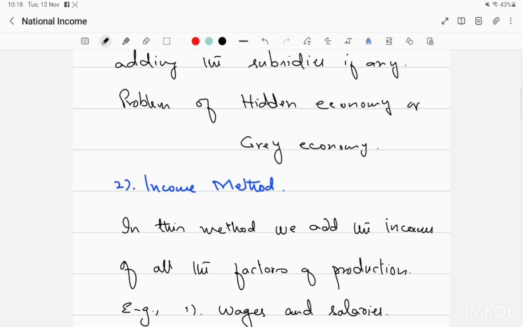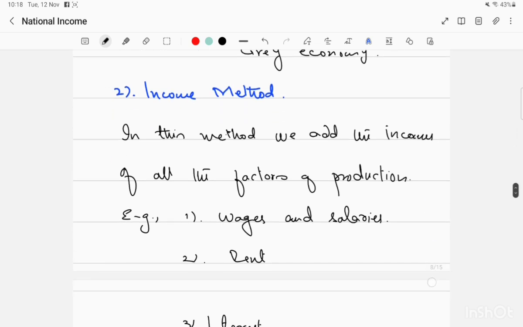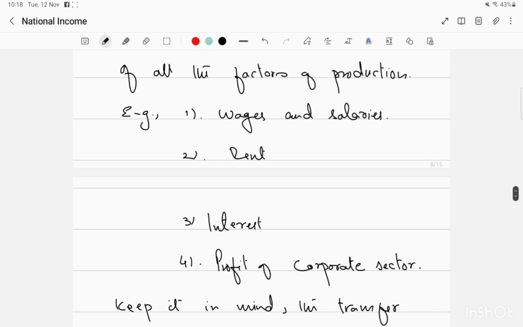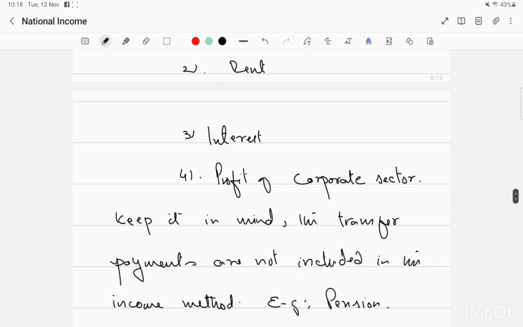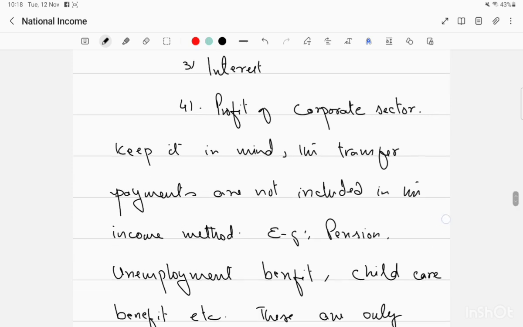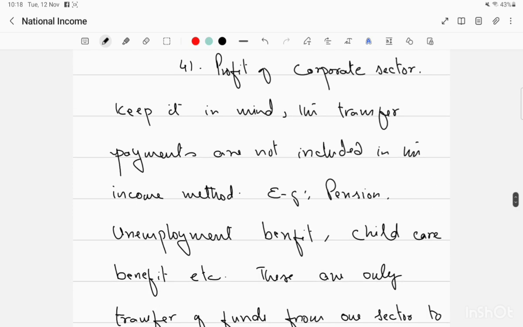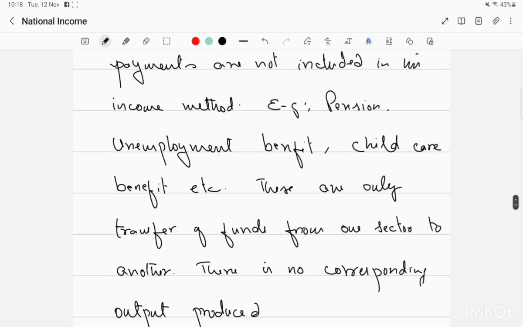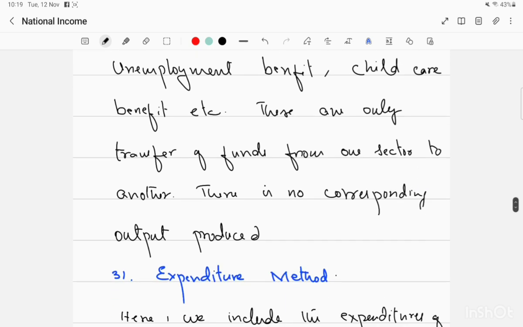So income method: in this method we add the income of all the factors of production like wages and salaries, rent, interest and profit of the corporate sector. Keep it in mind, the transfer payments are not included in the income method. What are the transfer payments? Like pension, unemployment benefit, child care benefit, and many other things which are transfers of funds, like Benazir Income Support Program in our country. So these are only transfers of funds from one sector to another. There is no corresponding output produced. That's why they are deducted.